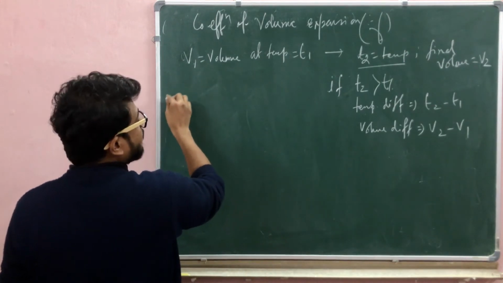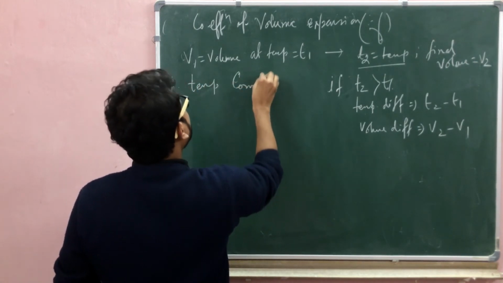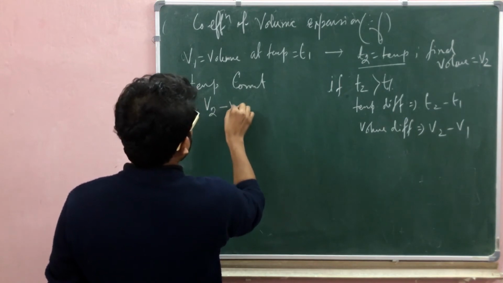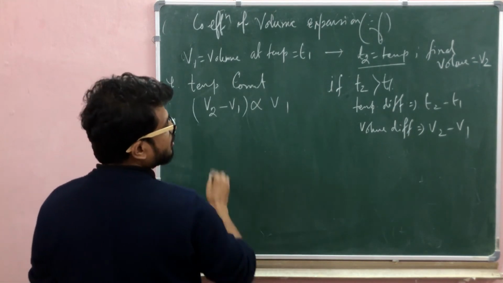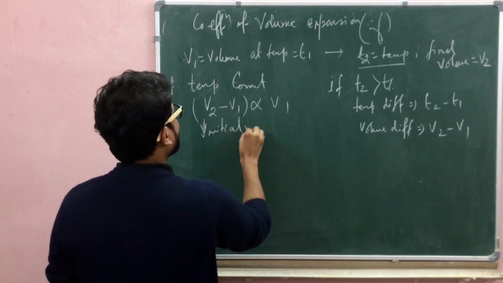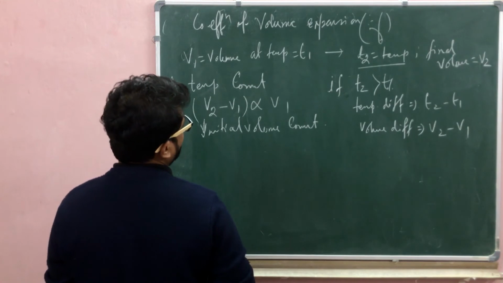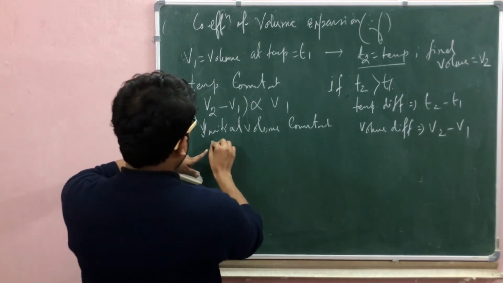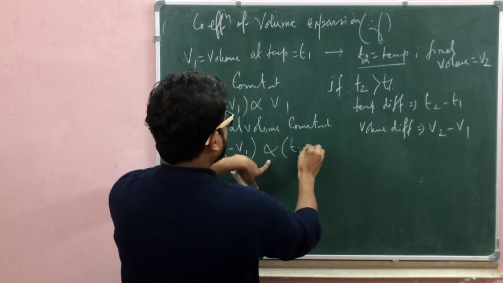So the expansion formula: if temperature is fixed or constant, the volume difference V2 minus V1 is directly proportional to the initial volume V1. Next, if the initial volume V1 is constant or fixed, the volume difference V2 minus V1 is directly proportional to the temperature difference T2 minus T1.